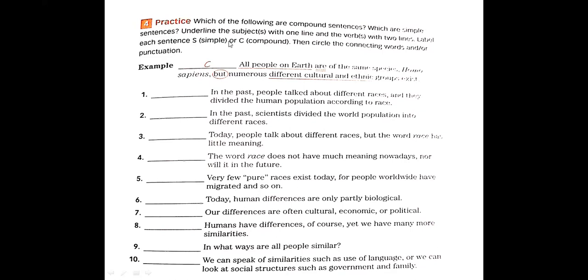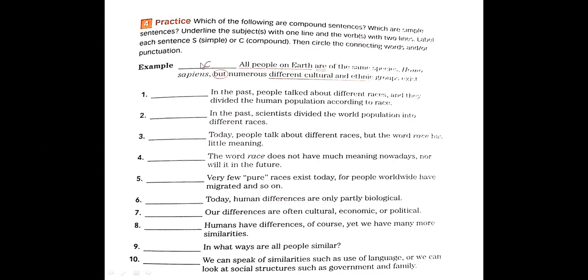Here he asked us to do what? Again, the question: which are simple sentences? Underline the subject with one line and the verb with two lines. Label each sentence as simple or compound. If it is compound, circle the connecting words like and, or, plus the punctuation. Page 231, my dear.